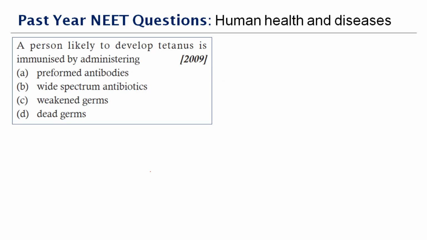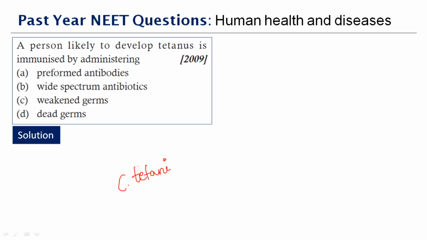Next question. A person likely to develop tetanus is immunized by administering dash. Okay, we have 4 options here. Tetanus toxoid is a vaccine consisting of the toxin that the germs produce. What causes tetanus? It is caused by Clostridium tetani. It is treated with formaldehyde, serving as an active immunization agent. Hence, it is a weakened germ.